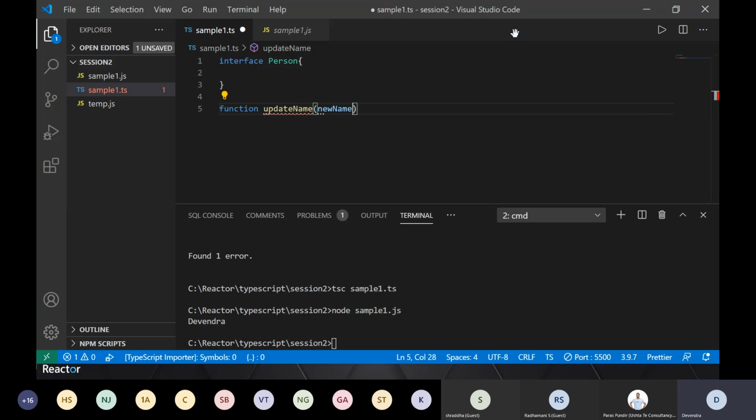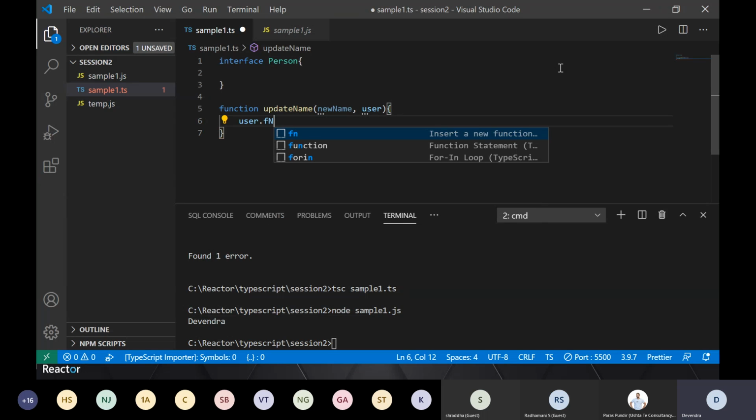So let me do it like this. It will take newName. It will take an object, any object which will be user, and we will say user.firstName is equal to newName.